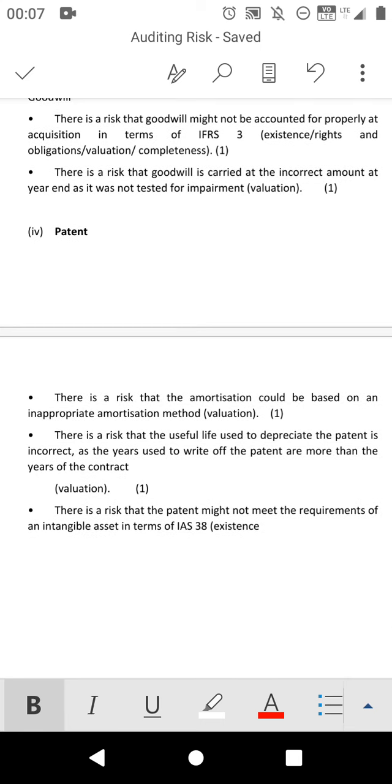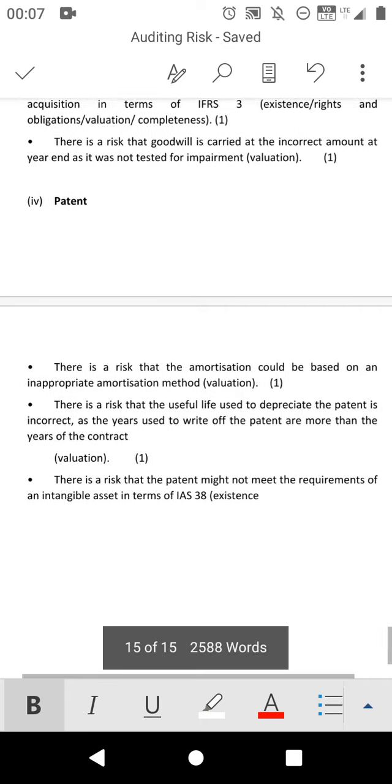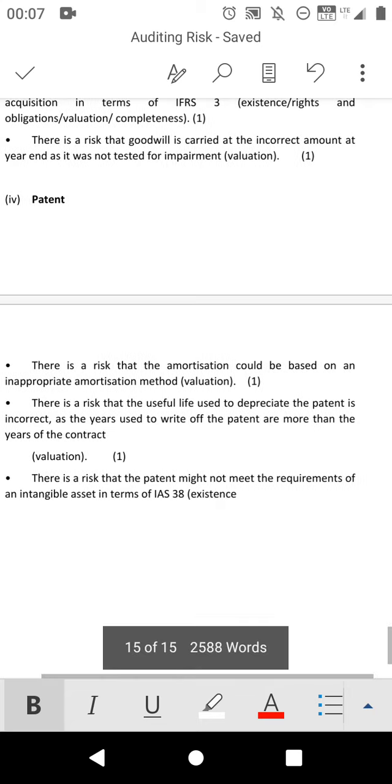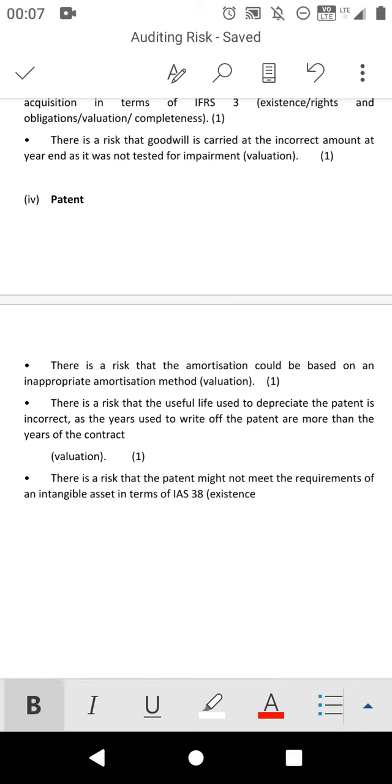Okay. Then if you are talking about patent, there is a risk that the company will not follow the requirements of IAS 36. Is this the last point? Then the other one, you will find it in the scenario. There is a risk that amortization could be based on an inappropriate amortization method. Remember, amortization is like depreciation. Okay, so there is a risk that the useful life used to depreciate the patent is incorrect, as the years used to write off the patent are more than the years of the contract. So this one is in the scenario.